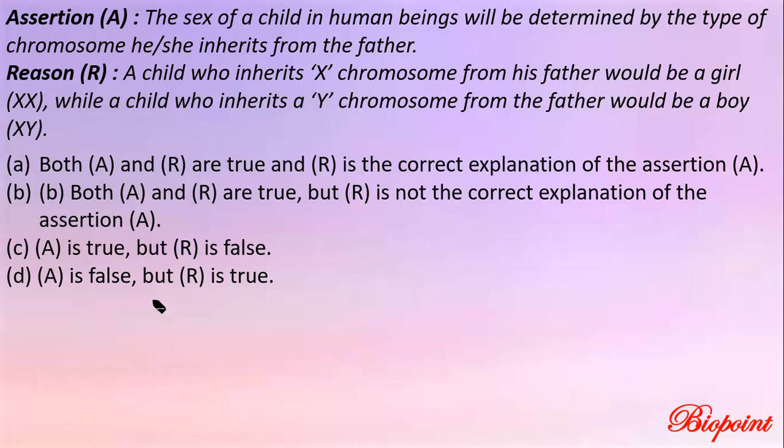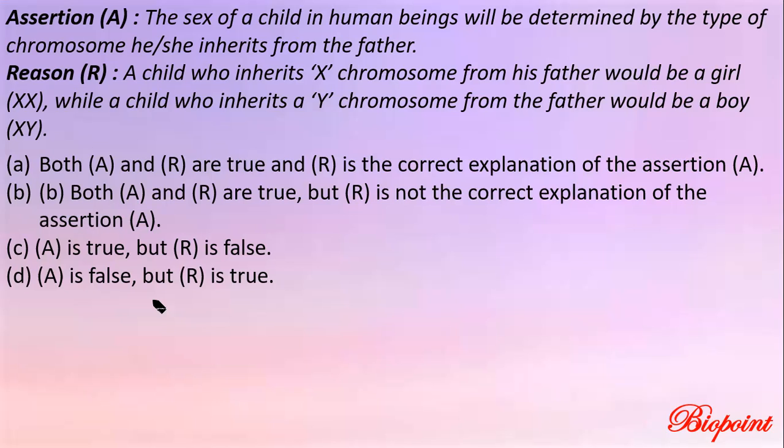Both assertion and reason are true, and reason is the correct explanation of assertion. Both assertion and reason are true, but reason is not the correct explanation of assertion. Assertion is true, but reason is false. Assertion is false, but reason is true. Let's discuss the answer. Look at the question, everybody. The sex of a child in human beings will be determined by the type of chromosome he or she inherits from the father.